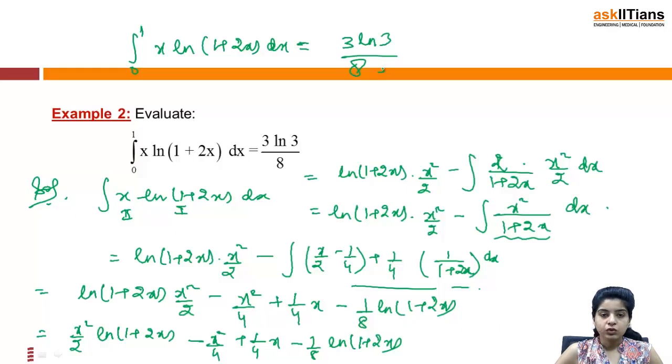So this is how you are going to solve your definite integrals.